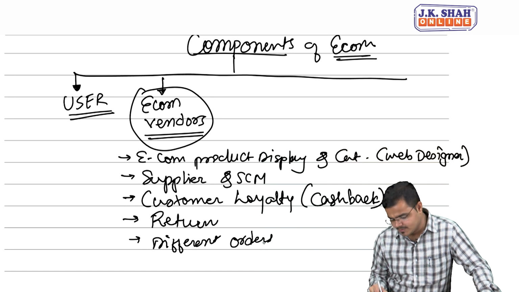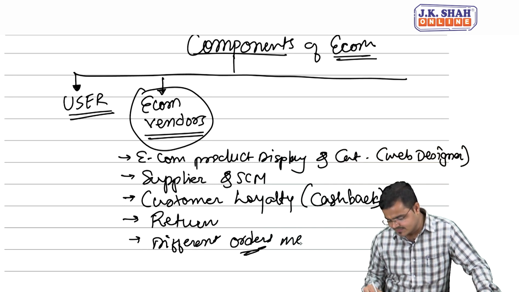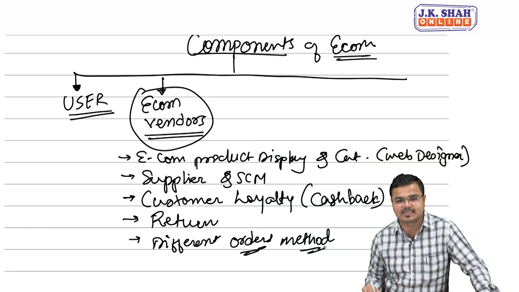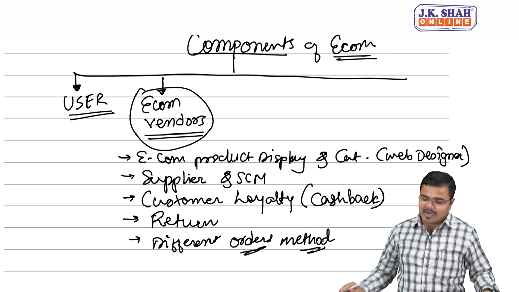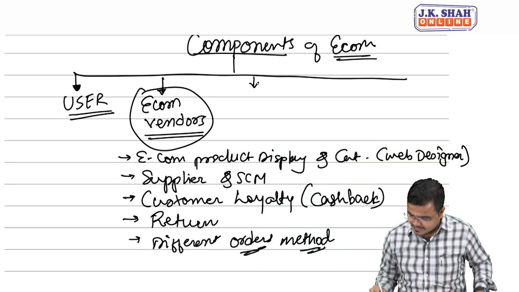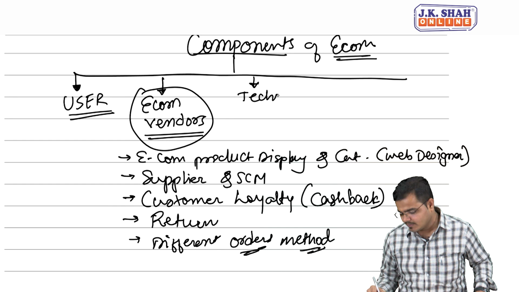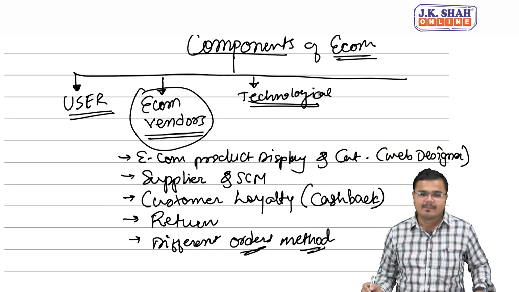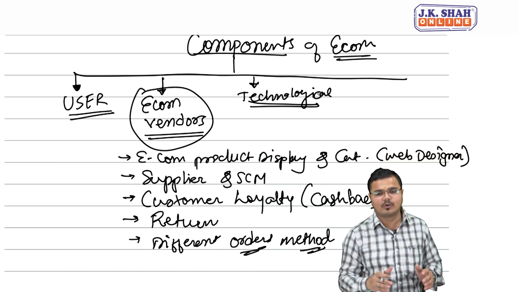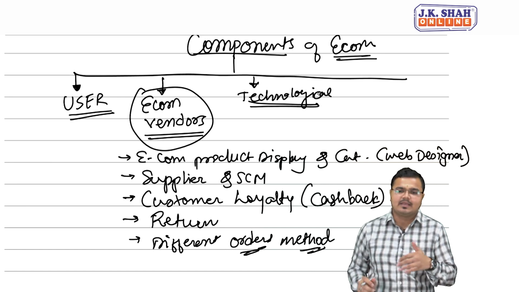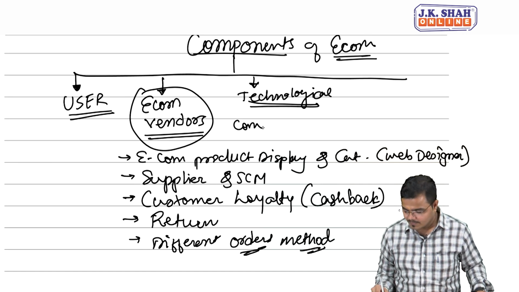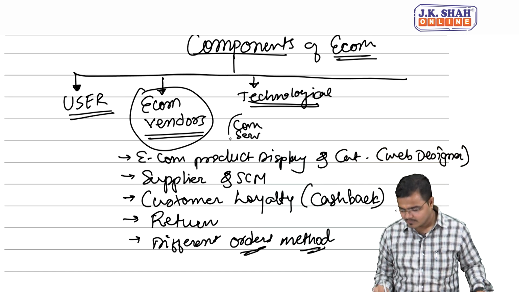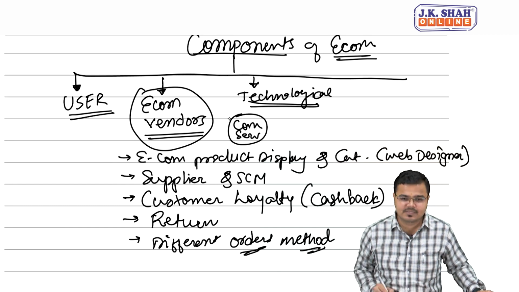These people, e-commerce vendors, provide all these facilities in order to make the e-commerce transaction complete with effectiveness and efficiency. After e-commerce vendors, the third one we have is the technology component. Now, the technological component refers to what? Basically, here we are going to talk more about the technology. E-commerce cannot even be imagined without the computer, server. First thing, computer servers.